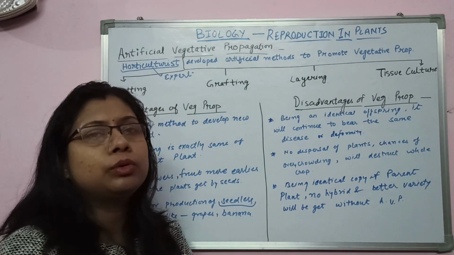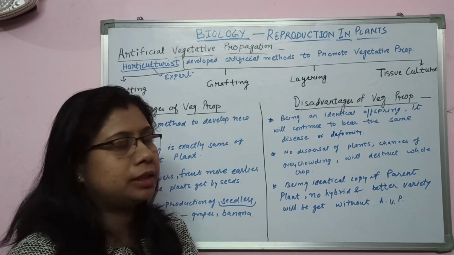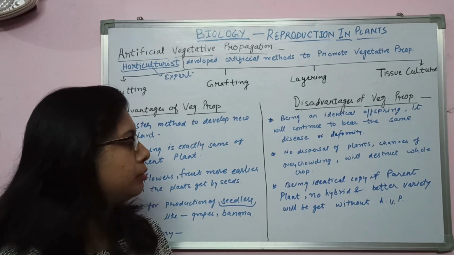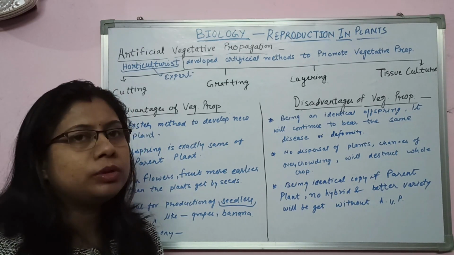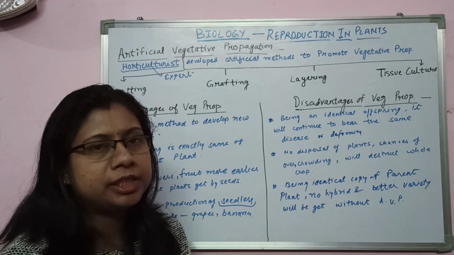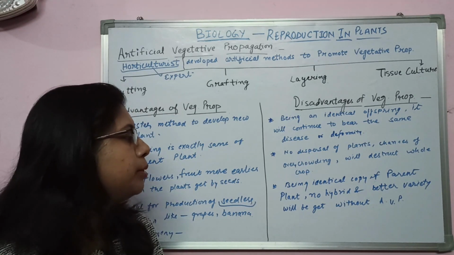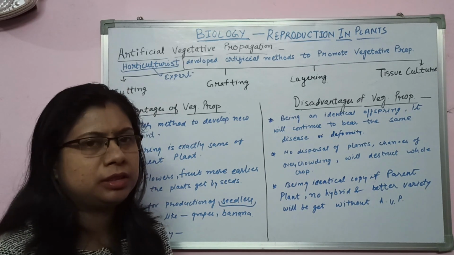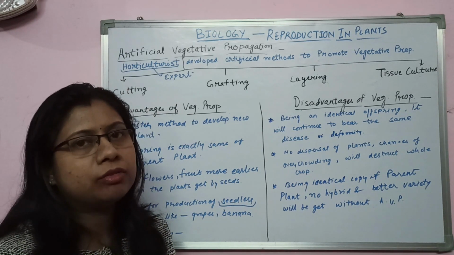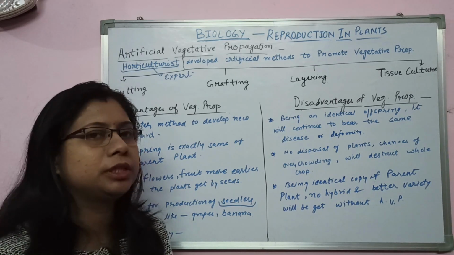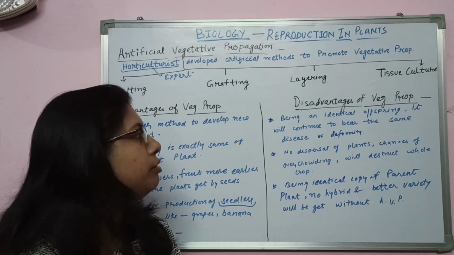If you don't go for artificial vegetative propagation, then what will happen? You will get the same identical copy of the parent plant. So it will not have any hybrid quality, or any better or improved quality. The variety will be the same as that of the parent plant. So you will not get a better quality plant if you go for vegetative propagation. These are the disadvantages of vegetative propagation.